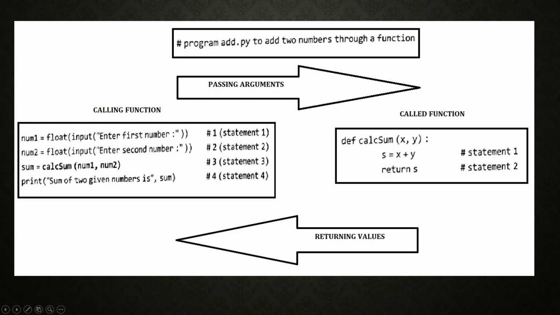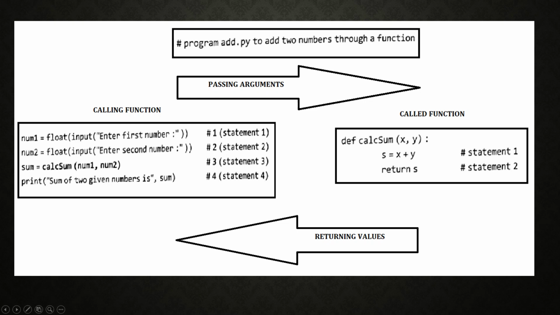And here s is not considered as a parameter or argument, and here sum is not considered as a parameter or argument, because we are not using such values to pass from one function to another function. But after execution of this particular function, you are going to return the value of s. That value of s will be returned to this function. So sum equal to calculate_sum(num1, num2), and here you are going to display the values.